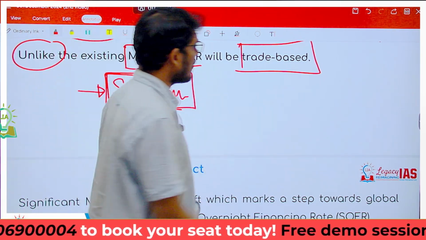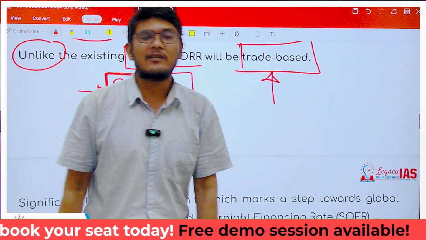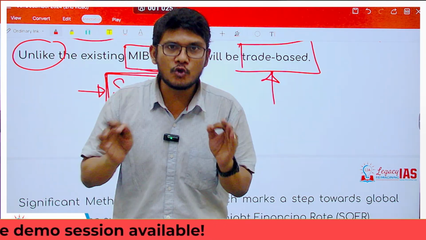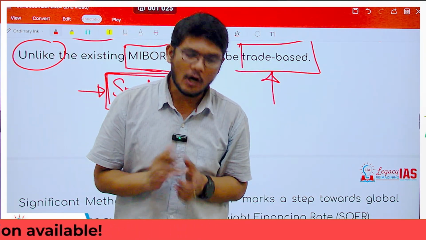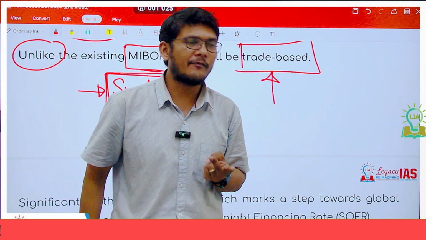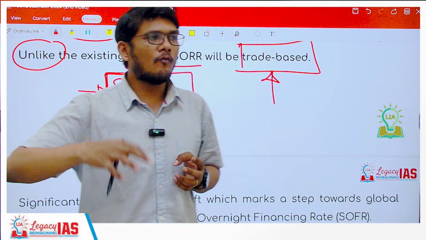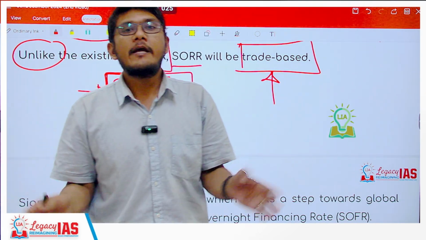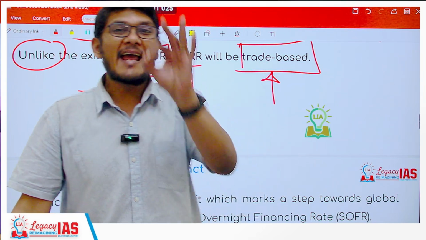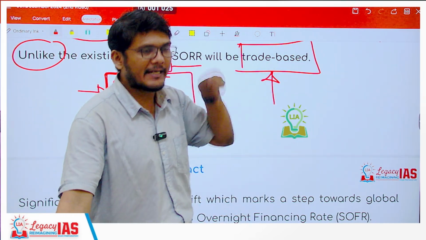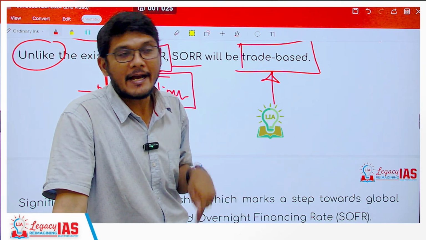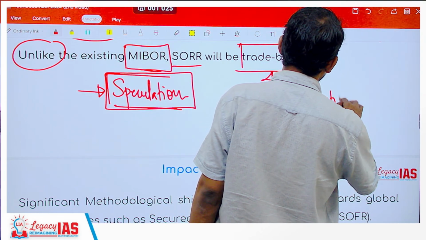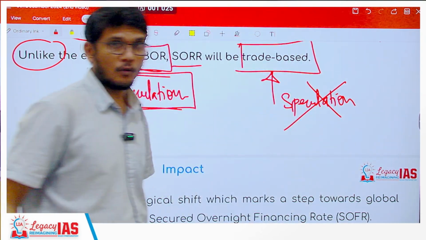Now this SORR will be completely trade based. Trade based means it will be based only on the transactions that have actually happened. So it will not be based on assumptions, it will not be based on polls, it will not be based on opinions as to what you suggest, what you think, what the future holds. No, it will only be based on what the actual transaction has happened and is happening as we speak. As a result, the speculation tendency goes out of the window. I hope this is clear.